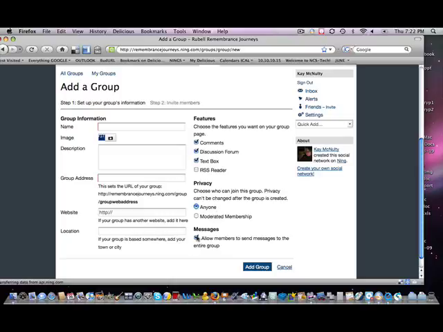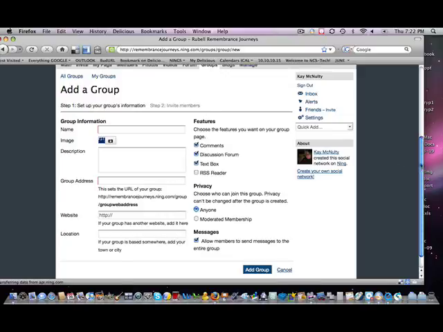The people in the group who join, when they send a message, they could send a message to the entire group. So if a student in McGinnis School wanted to say something to just the students in McGinnis School, they would go into that group and just say send message to the entire group. The kids are going to get this so much better than all the adults will.